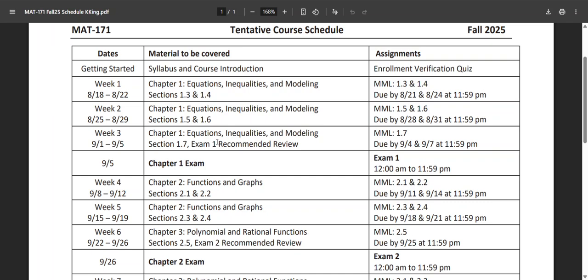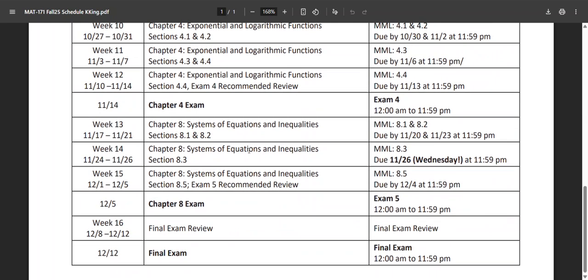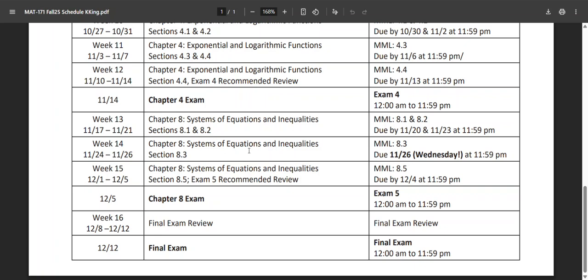There's an exam review that I recommend, but is not required. You're not going to be turning it in. And then the chapter 1 exam is on Friday of that week, and you'll have 24 hours to take it. So it will open midnight Thursday night and then be open all day on Friday and then close Friday at 11:59 p.m. And so you can see, if you look through here, that's just the general flow for every chapter of the course until we get to the final exam. The final exam is on December 12th, which again is a Friday.